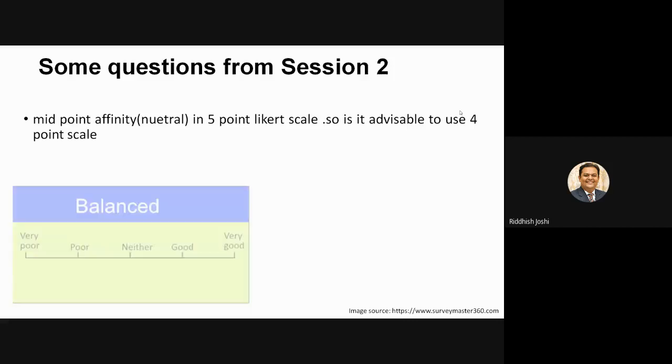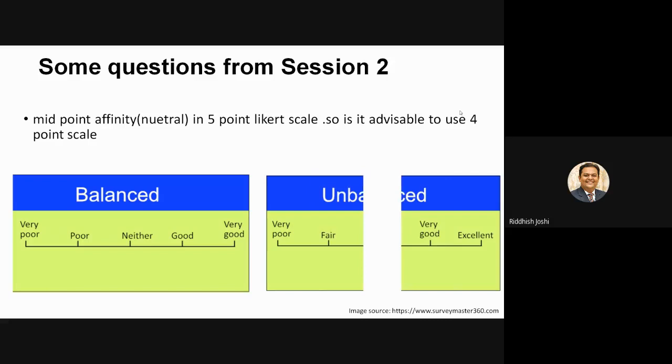The basic concept is about balanced scale and unbalanced scale, right? You can see the balanced scale on the left side. Very poor, poor, neither, good, and very good. Now here I have something with respect to neither poor nor good, so something neutral in the middle. I am trying to keep the balance between the poor side and the good side. So this is known as a balanced scale.